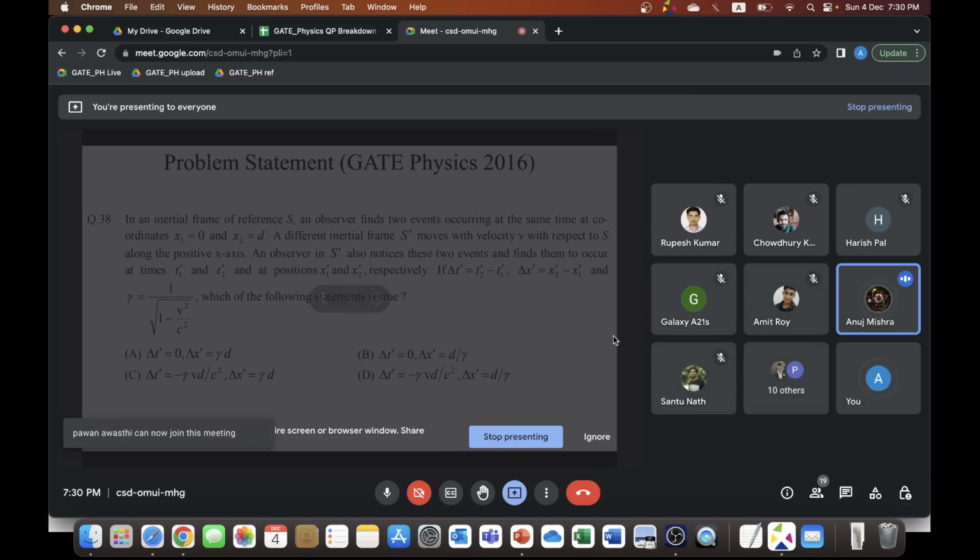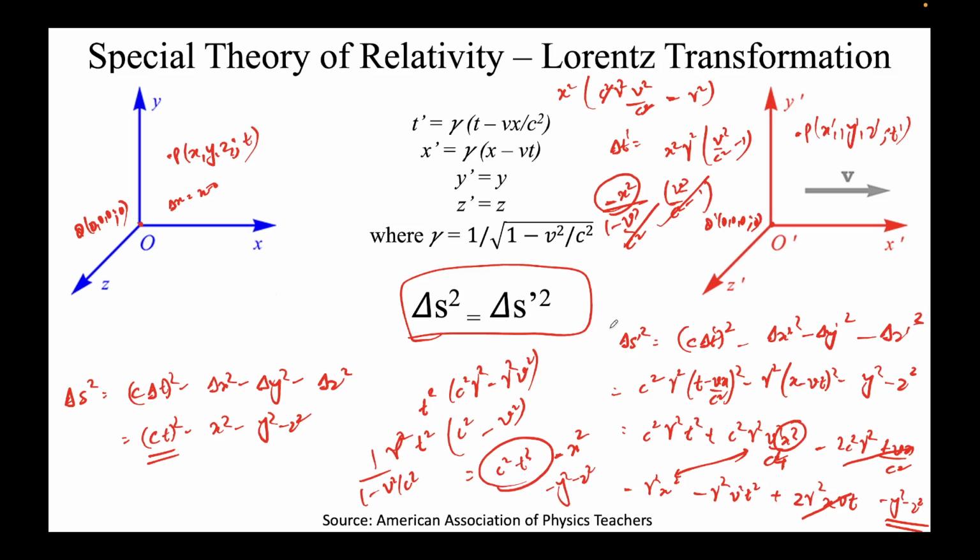Okay, Anuj. Yes, sir. In the last step, could you please go? Yeah, they are taking that after delta s square is equal to delta s prime square. That is the main black heading, right? Yes. Below that, we have taken t square and c square gamma square minus gamma square v square. Yes, so that is where we got it from. So we got it. Okay, good.